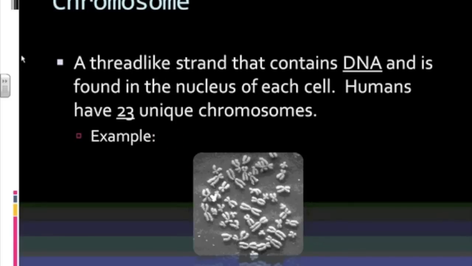Now, chromosomes. A chromosome is a thread-like strand that contains DNA and is found in the nucleus of each cell. Humans have 23 unique chromosomes. This is where all of your DNA is stored.